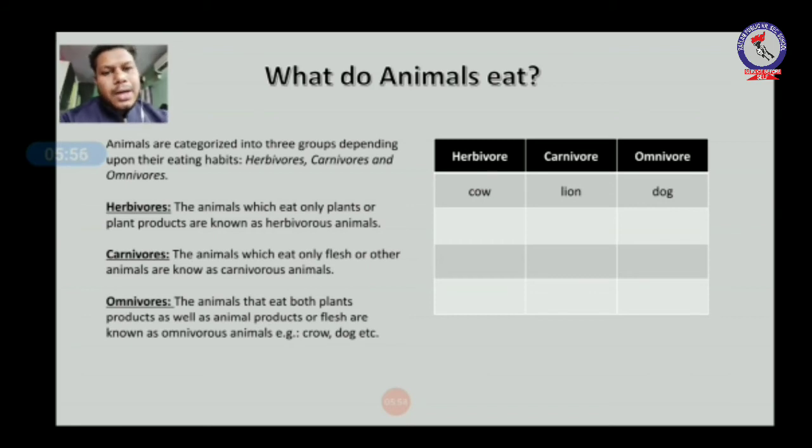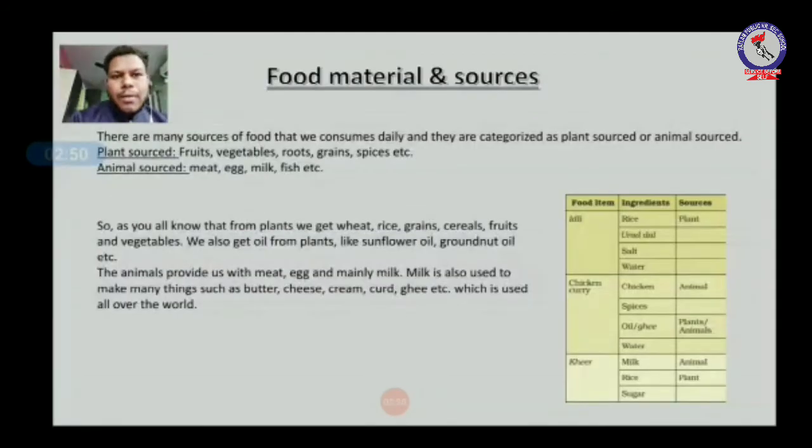Okay, now the second one is carnivore. The animals which eat only flesh of other animals are known as carnivorous animals. For example, lion only eats flesh of animals, they do not eat plant products. Okay, third one is omnivore. The animals that eat both plant product as well as animal product or flesh are known as omnivorous animals. Okay, so the animal like crow eats both plants as well as animals, fish, etc.